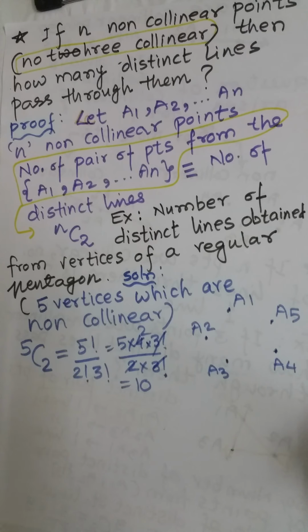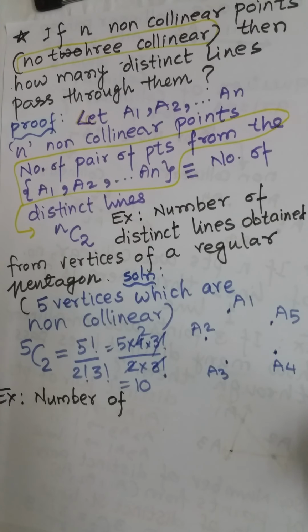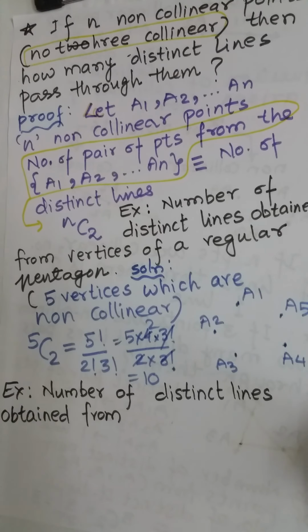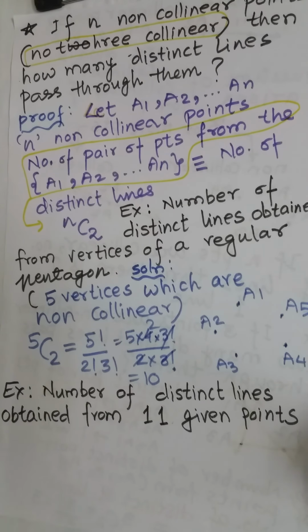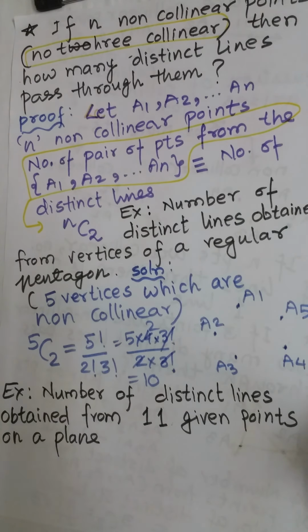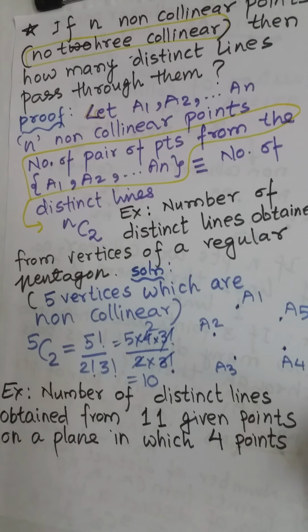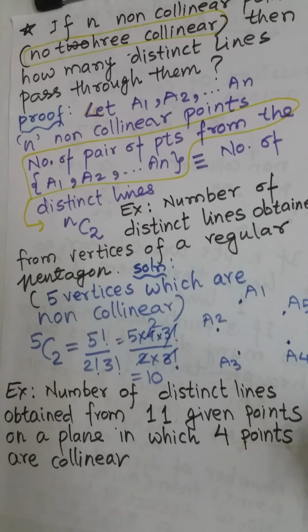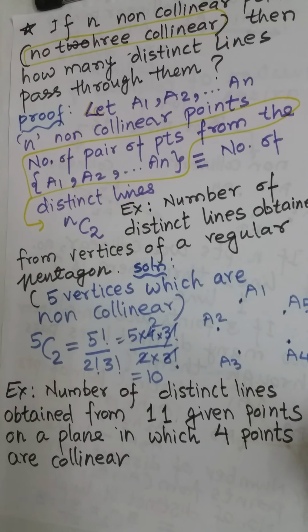Now the next example: the number of distinct lines obtained from 11 given points on a plane in which 4 points are collinear. How do we approach this? What's the concept used here?